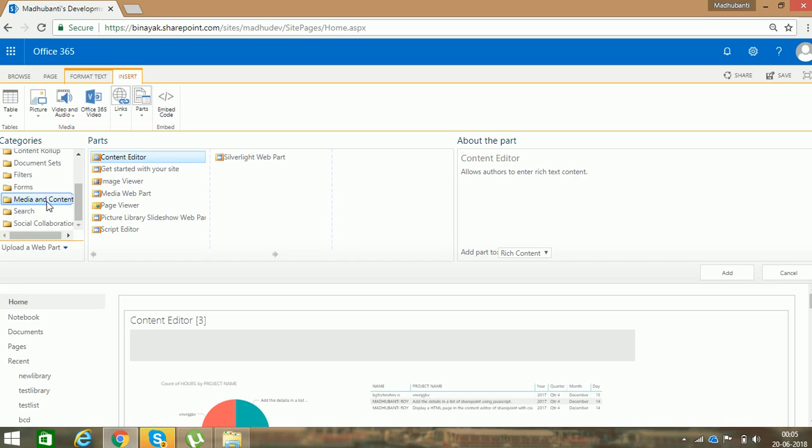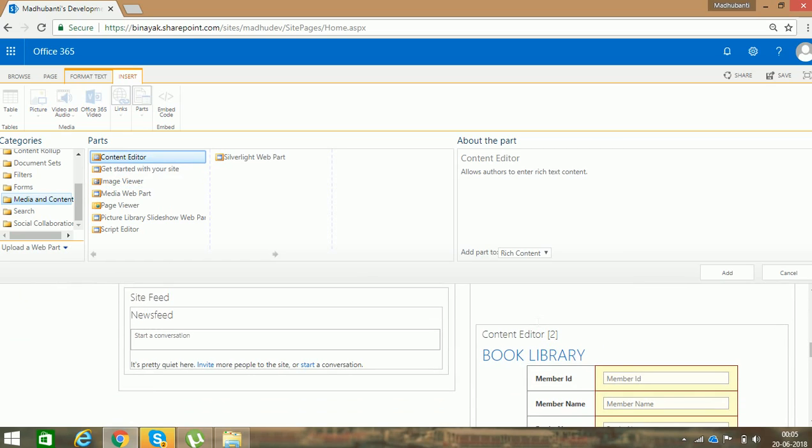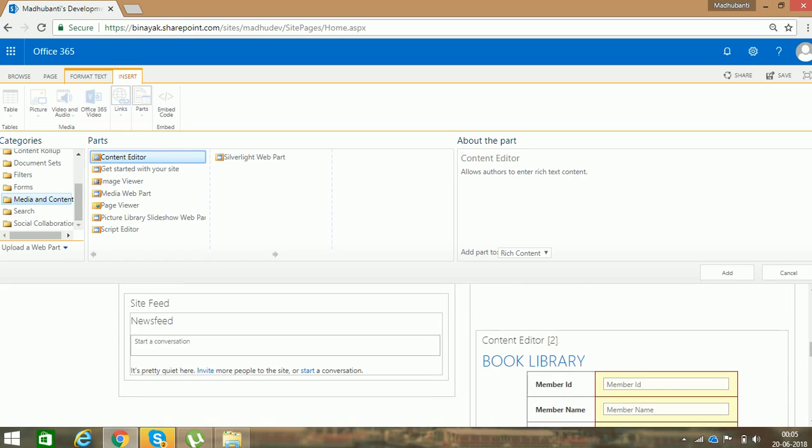I need to click here in this content editor, and I have to click where I can put this web part. So I would like to drop that web part here just above this content editor. So I'm clicking here, and I have to click on this option, that is add.